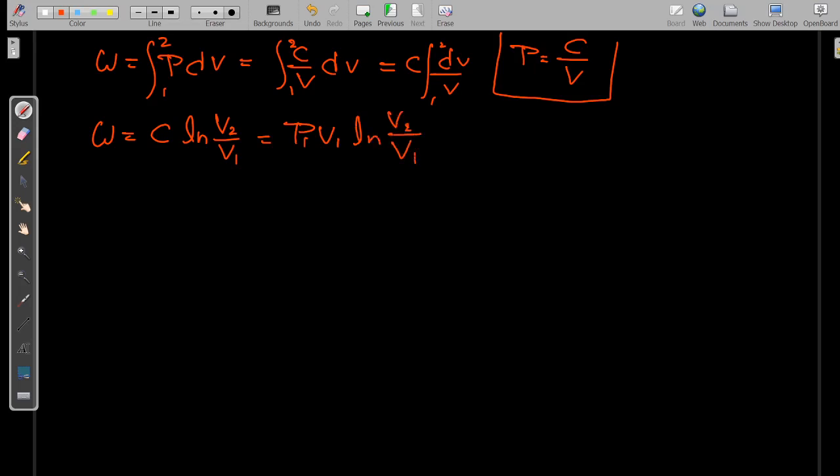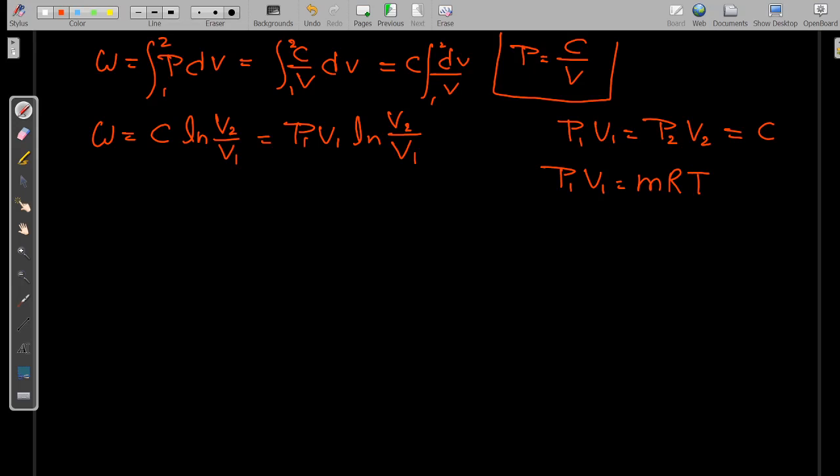Okay, so we all know that if the process is happening from 1 to 2, P1 V1 will be equal to P2 V2, which is equal to constant, and we also know that P1 V1 is equal to mRT, because the temperature at T1 or T2 will be the same.